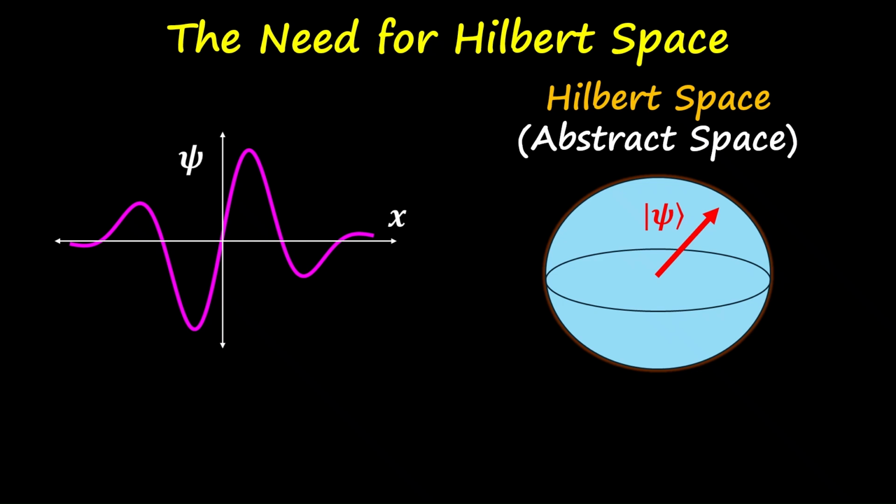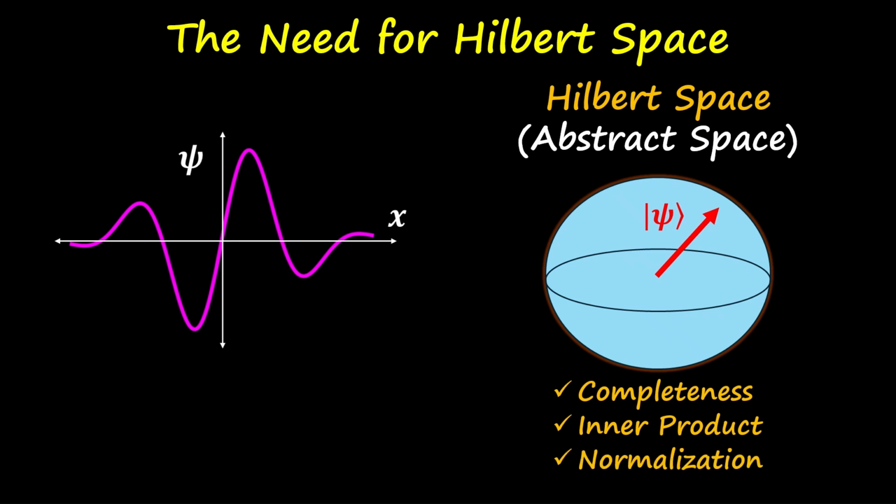Now, why do we need to place the wave function in Hilbert space instead of just treating it like an ordinary function? Because this space has three crucial features: completeness, inner product, and normalization. With these three features, Hilbert space becomes the natural mathematical home of quantum mechanics. Now let us understand the three features of Hilbert space. First, completeness.